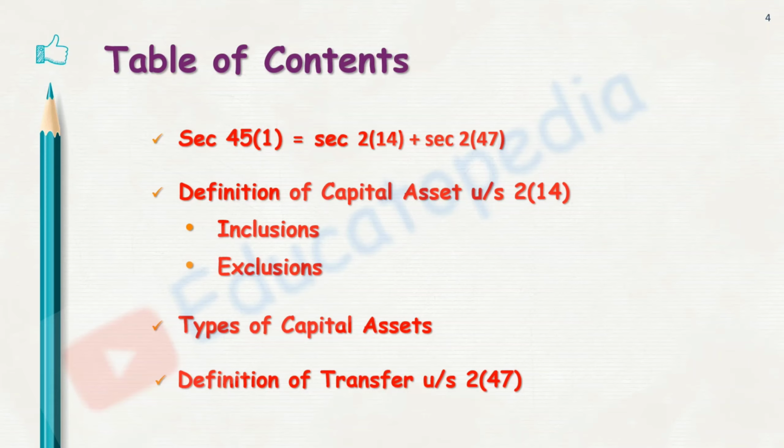Now, in detail, we are going to see the concept of capital asset, which will give me some additional details regarding capital assets, that is, types of capital assets, because not all assets have the same nature. So we'll see further what the types are. Now let us see in detail exactly this equation: 2(14) plus 2(47) is equal to 45 subsection 1. Let's see these main sections right now.